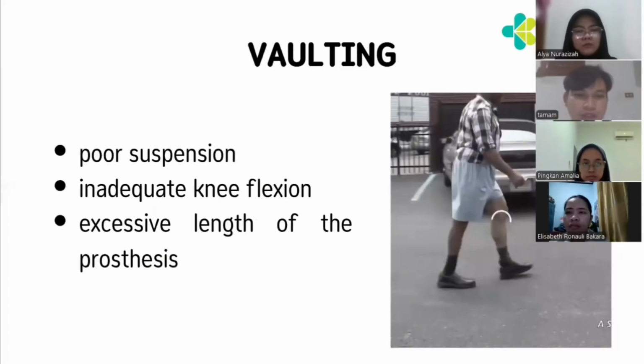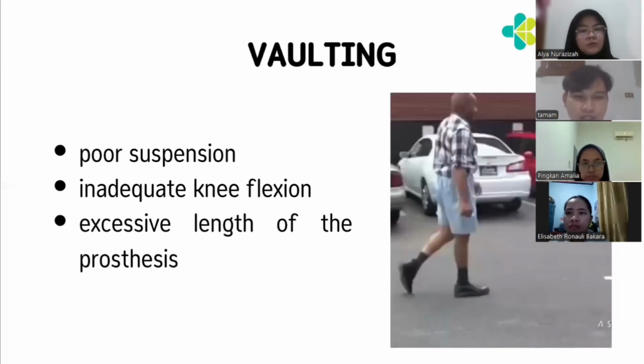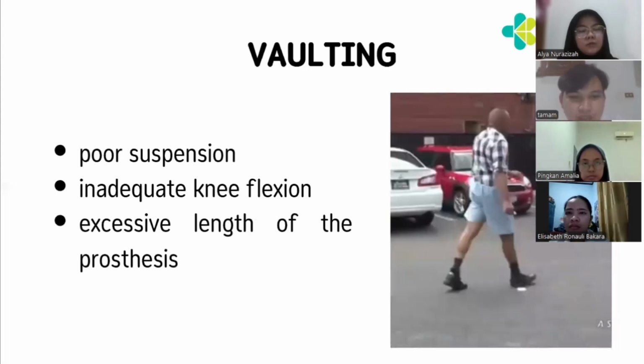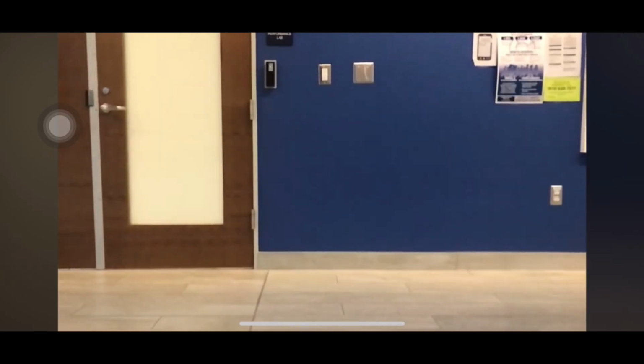So the faulting: the causes are poor suspension, inadequate deflection, and excessive length of the prosthesis.